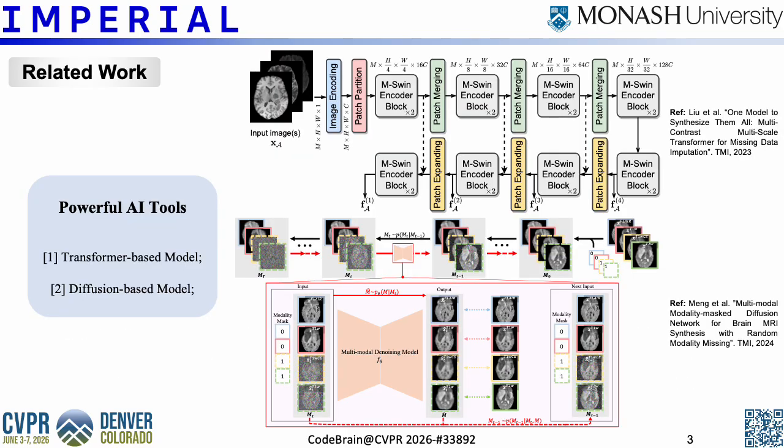Existing deep learning methods have made promising progress in MRI modality imputation. For example, transformer-based models use modality prompts or queries to synthesize missing modalities, while diffusion-based models use conditional generation to model different missing modality scenarios. These methods show strong synthesis capability. However, many of them still rely on global conditions, such as binary indicators or learnable queries, to specify which modalities are available or missing. Such global conditions may not be sufficient to capture the region-level variability and cross-modality relationships in brain MRI.